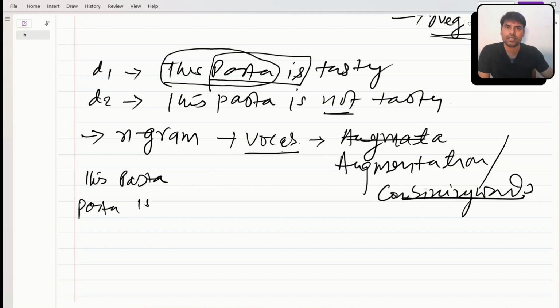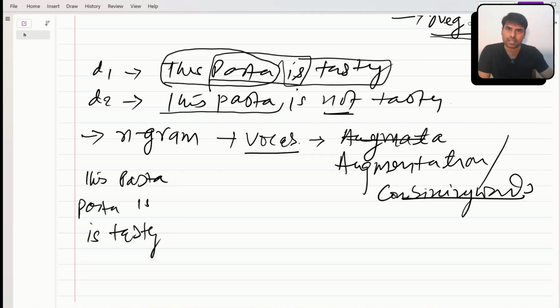Pasta is. Okay. And then is tasty. I'm just combining two words. Okay, in my vocab, is tasty. Right, this is for D1. Okay, from D2, this pasta. Right, this pasta I have already taken, so I'm not going to repeat that.